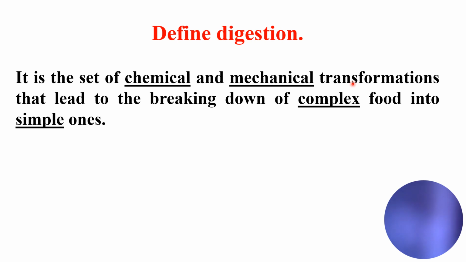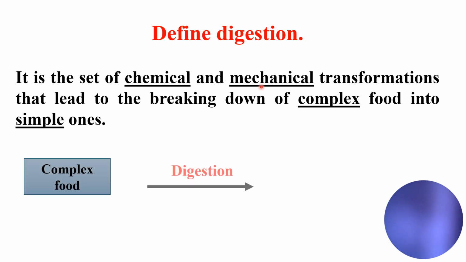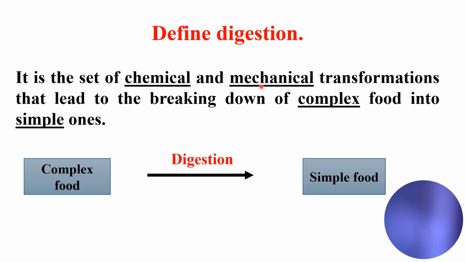So if I want to take an example of mechanical digestion on the food, it's like I'm chewing a piece of meat. So I take one piece of meat and then I start cutting it with my teeth. It becomes smaller pieces of meat. So the meat remains a meat. So there's no change in the nature of the substance of the food. So this is a mechanical transformation. So the complex food is broken down in our digestive system into simple food.